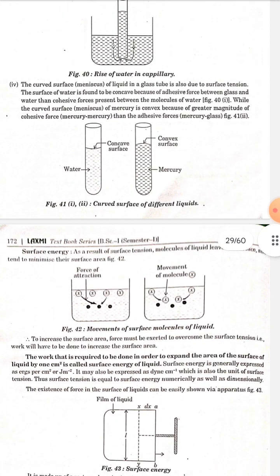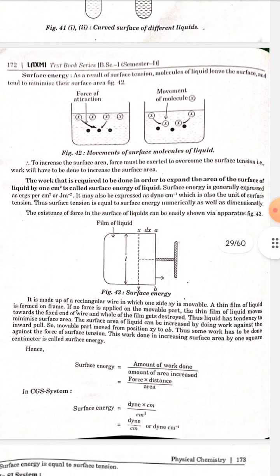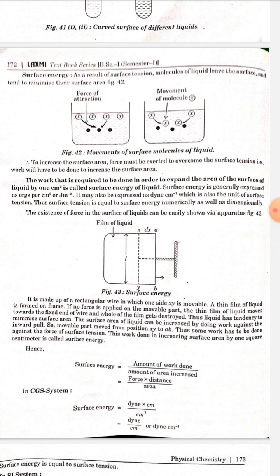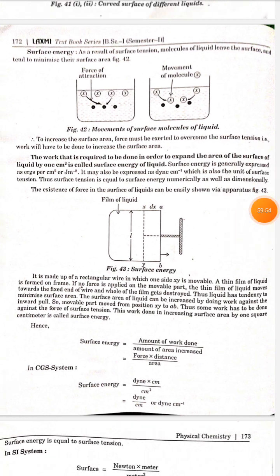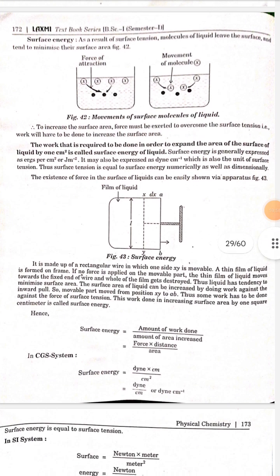Surface energy. As a result of surface tension, molecules of liquid leave the surface and tend to minimize their surface area. To increase the surface area, force must be exerted to overcome the surface tension. That is, work will have to be done to increase the surface area. The work that is required to be done in order to expand the area of the surface of a liquid by 1 centimeter square is called the surface energy of the liquid.